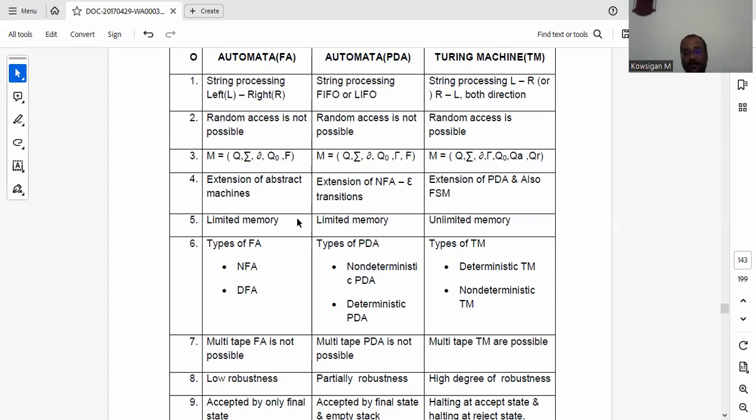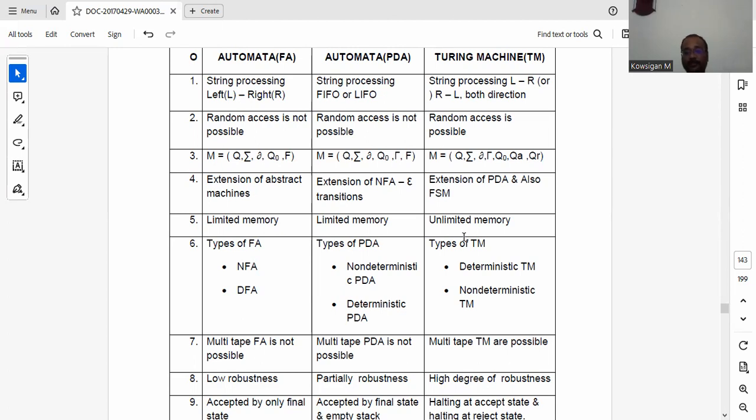But comparing to finite automata, pushdown automata has some limited memory in the form of a stack. Turing machine has unlimited memory. There is no limit for memory in a Turing machine. When coming to the types of these machines, finite automata has two types, NFA and DFA. Pushdown automata has two types, deterministic pushdown automata and non-deterministic pushdown automata. Same as finite automata and pushdown automata, Turing machine also has two types.